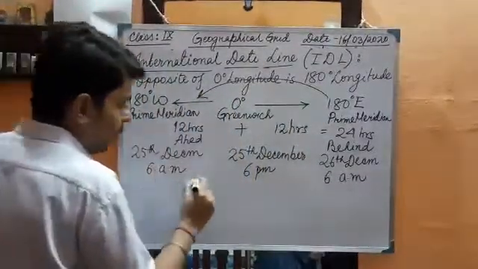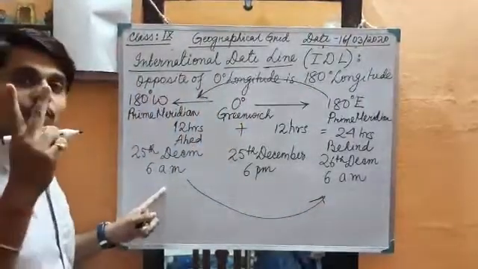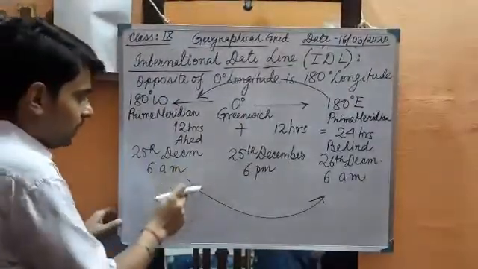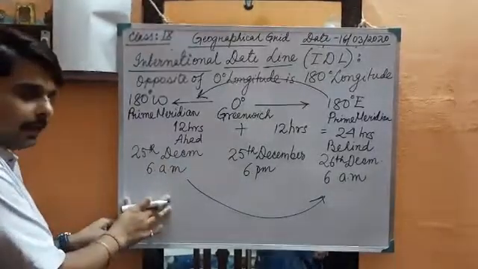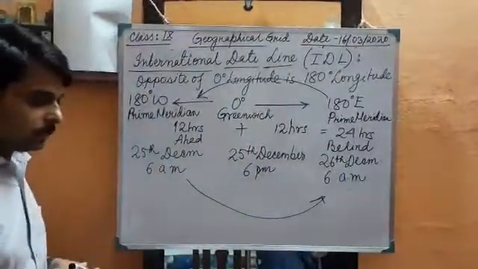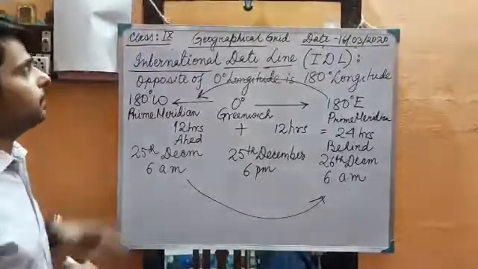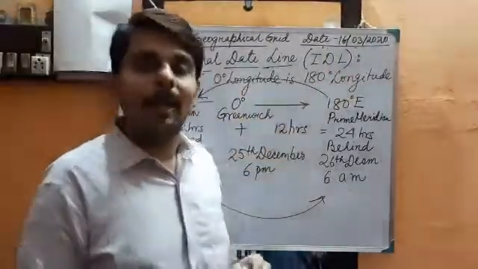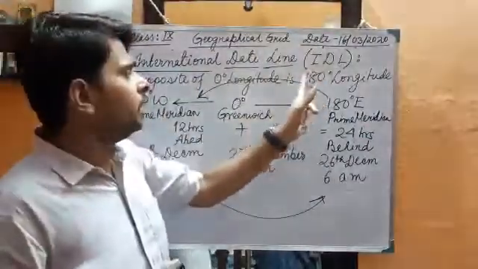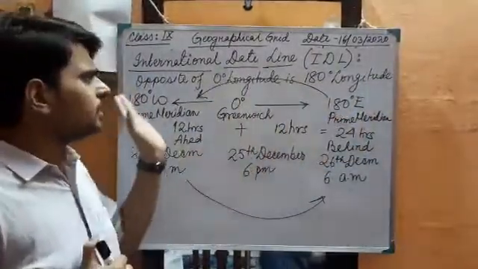But if you go from the western to the eastern part, what will happen here? He will enjoy Christmas twice in a year. First 25 December, 6 a.m. he had already enjoyed. Again when he comes to 25th December, he will enjoy the Christmas. So to remove the confusion, the International Date Line has been considered just beside the line of 180 degree longitude to solve the time problem.